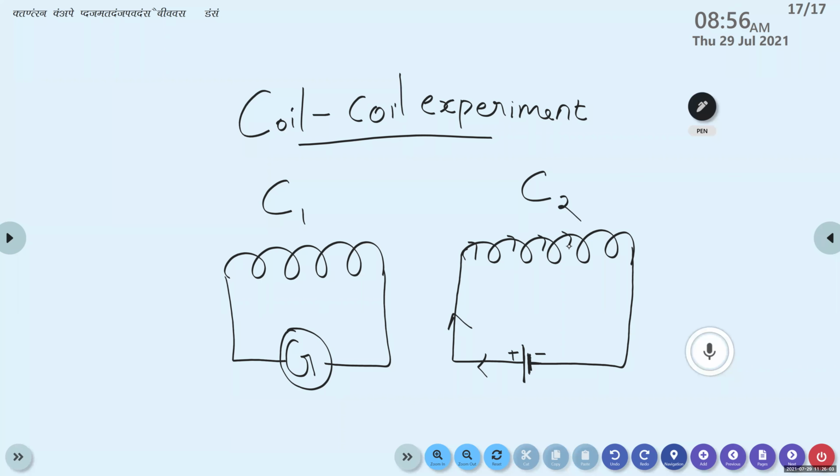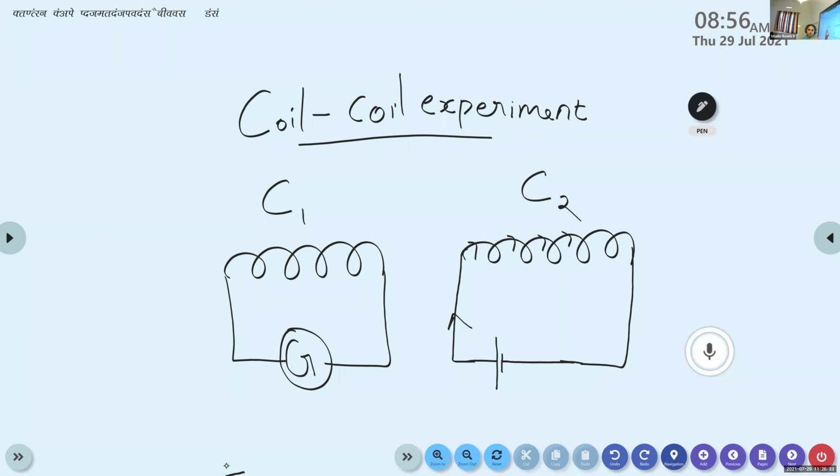Students, just imagine that initially no cell is connected. Does any current flow through the coil C2? No. If and only if we connect the cell does current flow through the coil C2. Then it becomes a current carrying conductor and it becomes a magnet. So now the coil C2 behaves like a magnet.